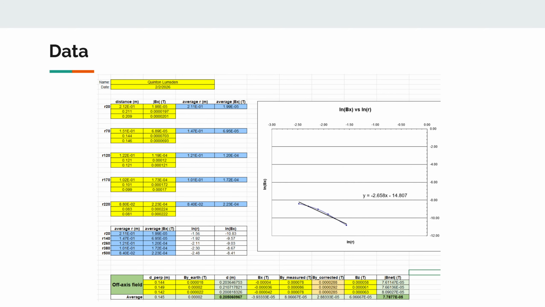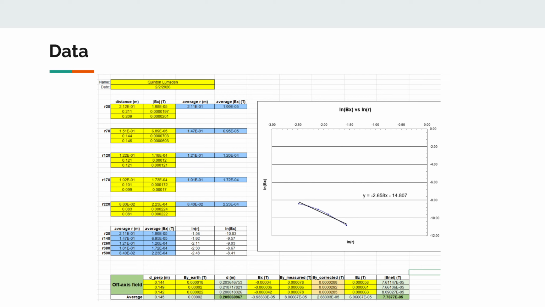So here's the data from the lab. It was collected in the Excel sheet, and this was found by using the magnetometer of the phone, setting it on the north to south axis, and then placing the magnet at different distances to achieve a specific magnetic field.